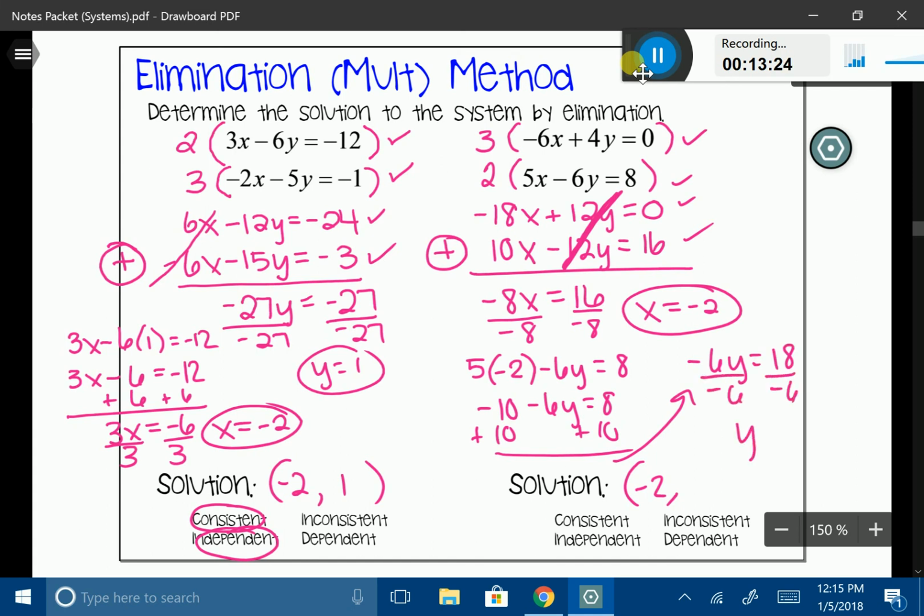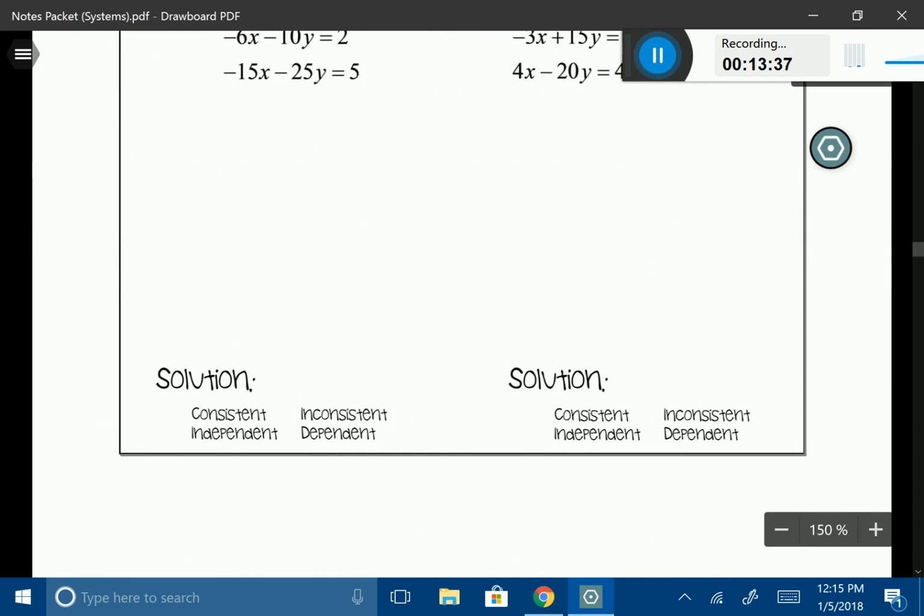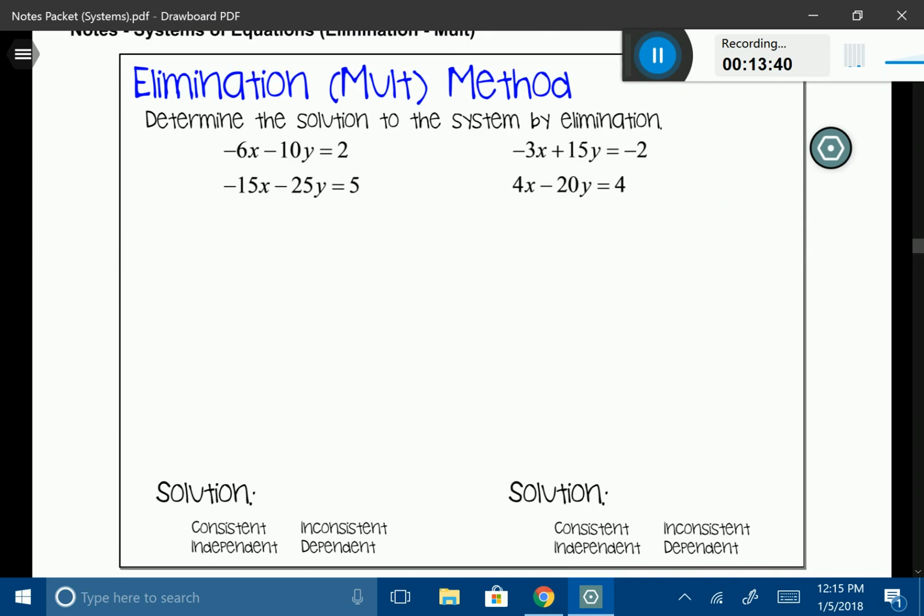Y is equal to negative 3. Alrighty, and there's the solution to my system. And it's consistent, and it is independent. Okay, let's go ahead and take a look at 2 more here today. Yep, just 2 more. All right.